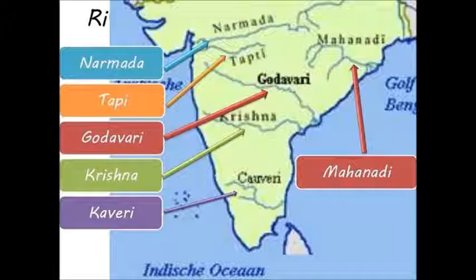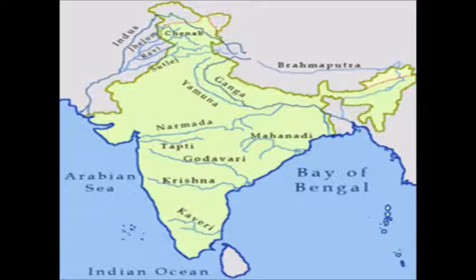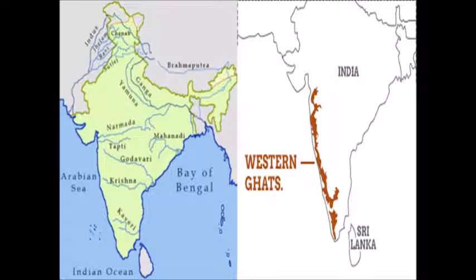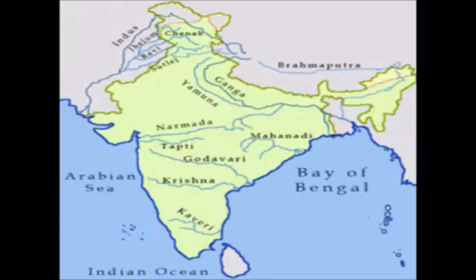Peninsular rivers. Peninsular rivers include east flowing and west flowing rivers. East flowing rivers are Mahanadi, Godavari, Krishna, Kaveri. West flowing rivers are Narmada, Tapti. The rivers in South India are called peninsular rivers. Most of the peninsular rivers originate from the Western Ghats. These are seasonal rivers. Seasonal rivers means non-perennial.